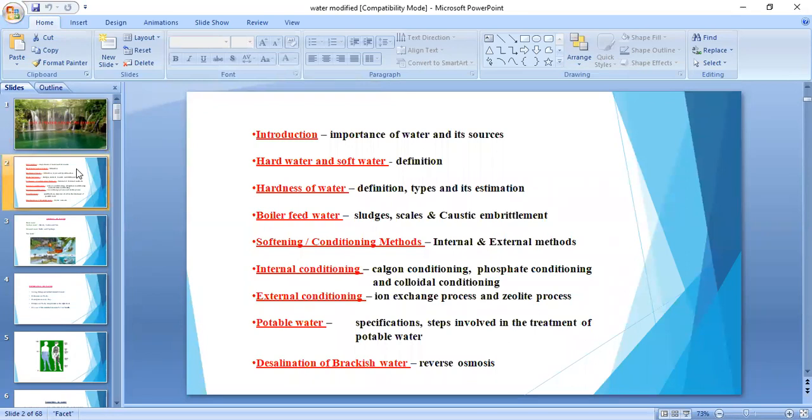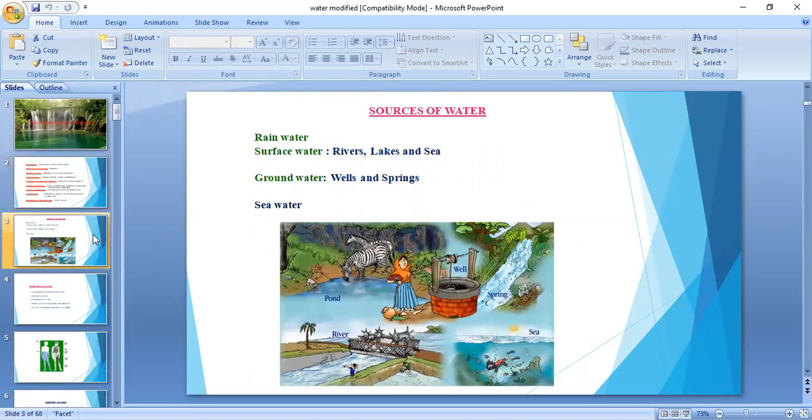So what is the importance of water? It is very important, and we use it for various purposes, both industrial and domestic. Industrial means textile industries and so on, and domestic means washing and bathing purposes, like this. Then what are the sources of water here?